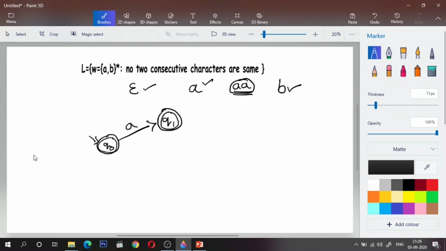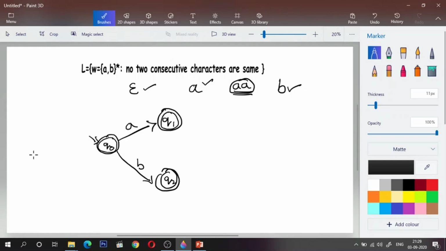Should I go to Q1? If I go to Q1, then for both A and B I'm going to Q1, isn't it? So this will create a problem. So what I will do, Q0 upon B, I will go to a new state, which will also be marked as accepting. So Q0 upon B will go to Q2, and that should be marked as accepting.